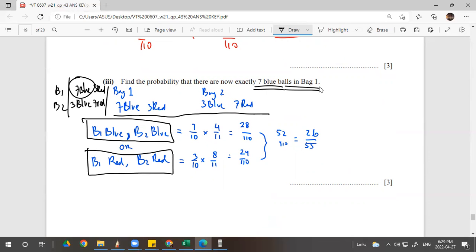So bag 1 blue, 7/10, plus bag 2 blue, which becomes 4, because first bag taken blue, so the amount of blue becomes 4/11. Or bag 1 red 3/10, and bag 2 becomes 8, right? The red balls will be 8/11. And then you add the total, 52/110 becomes 26/55. Done.